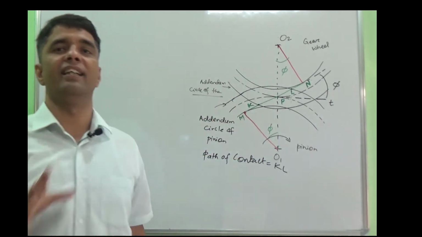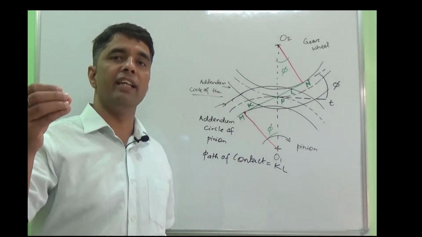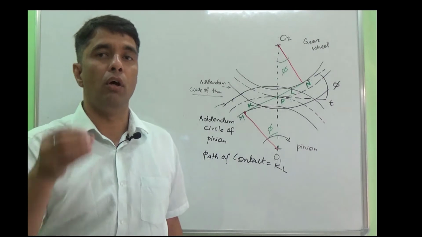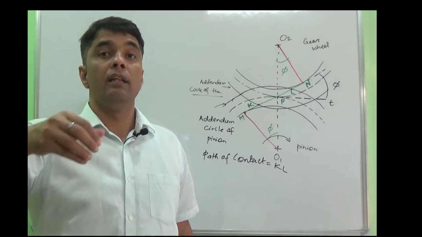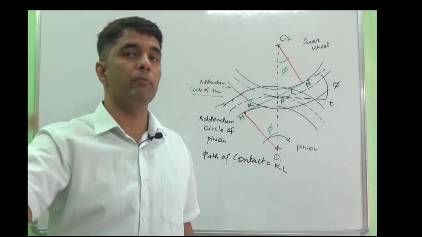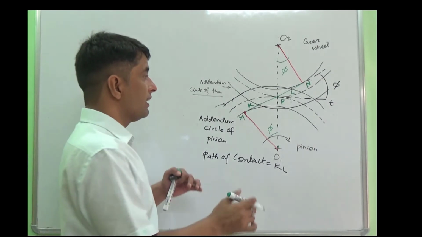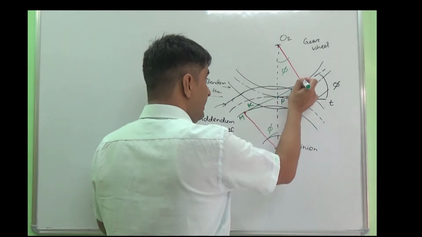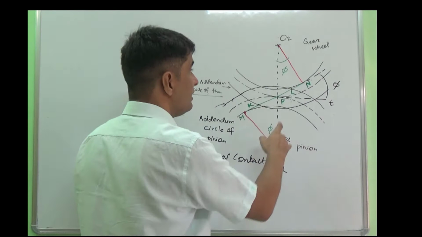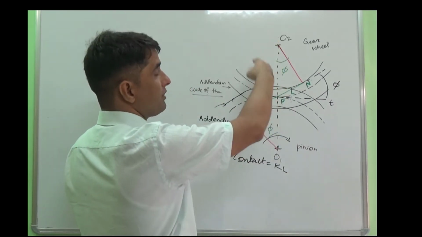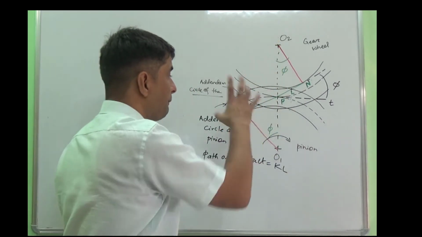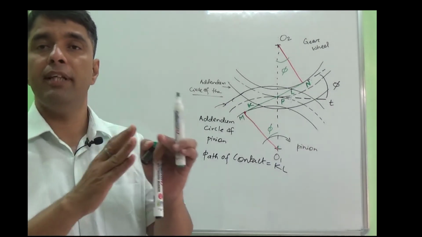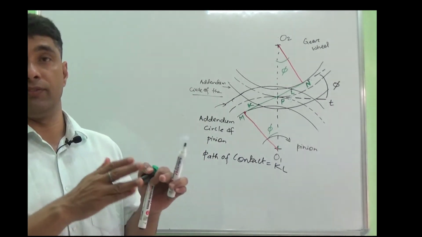Similarly here, if you can maintain the limiting points, which are N for the pinion and M for the gear wheel, these are the limiting points to avoid interference.